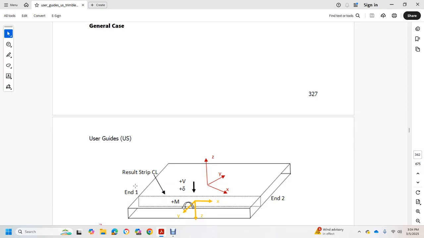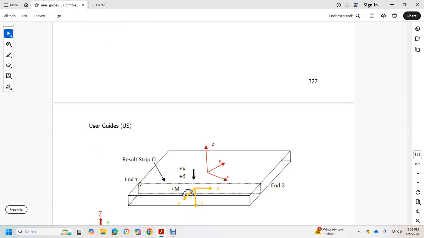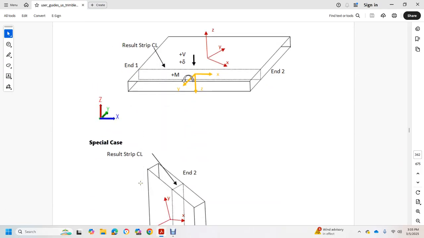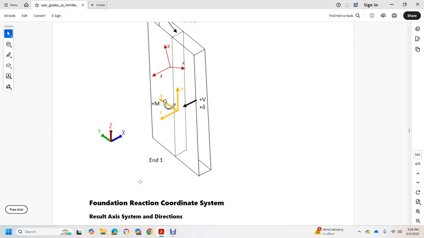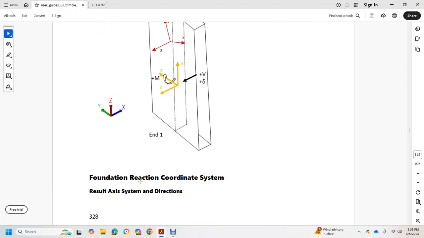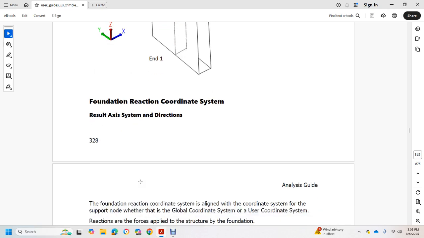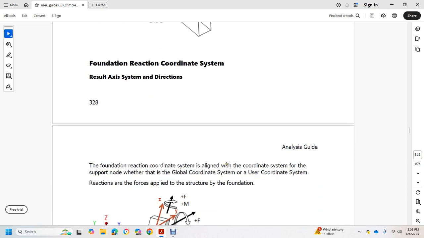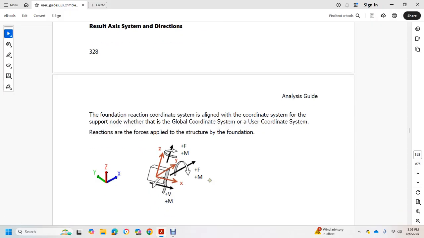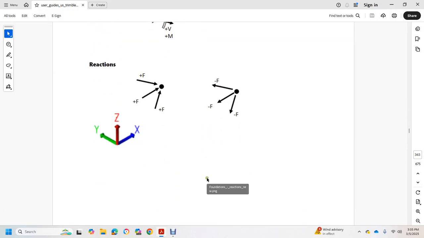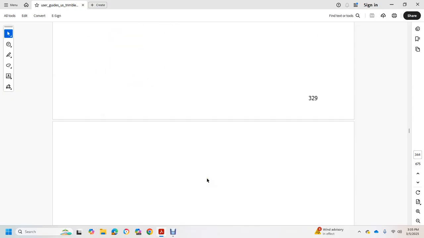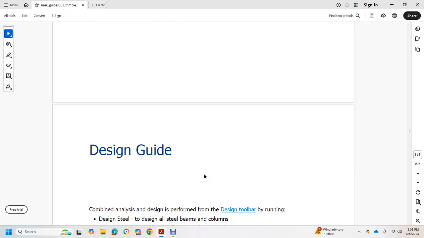General case: result strip CL with N1 and N2. Special case: result strip CL, N1 and N2. Foundation reaction coordinate system, result axis system directions. The foundation reaction coordinate system is aligned with the coordinate system for the support node, the global coordinate system or user coordinate system. Reactions are forces applied to the structure by the foundation. Show the reactions, and then we're moving on to the design guide.